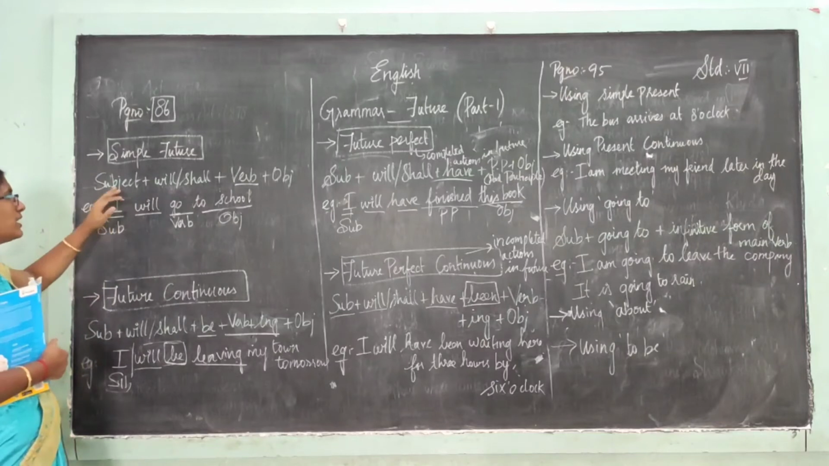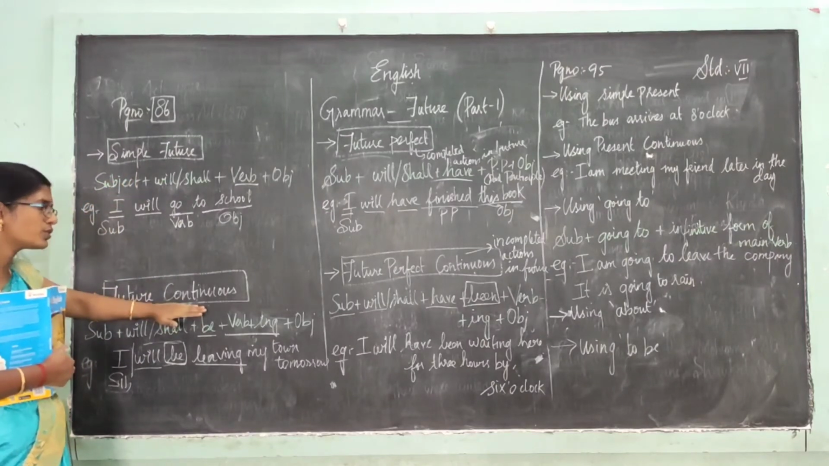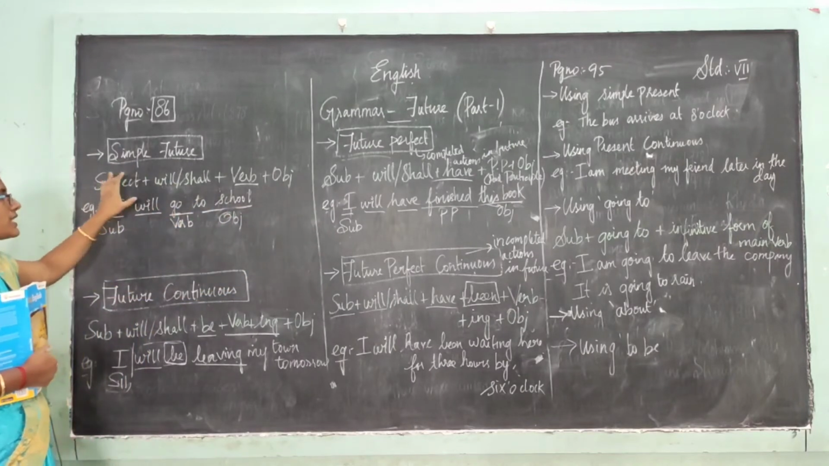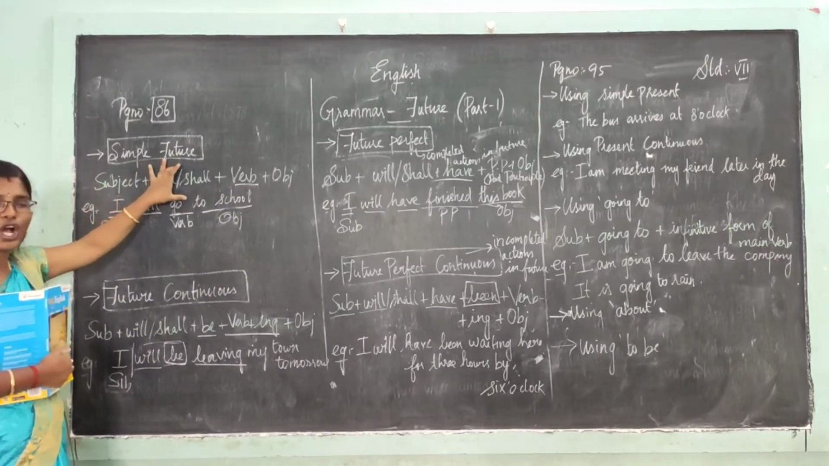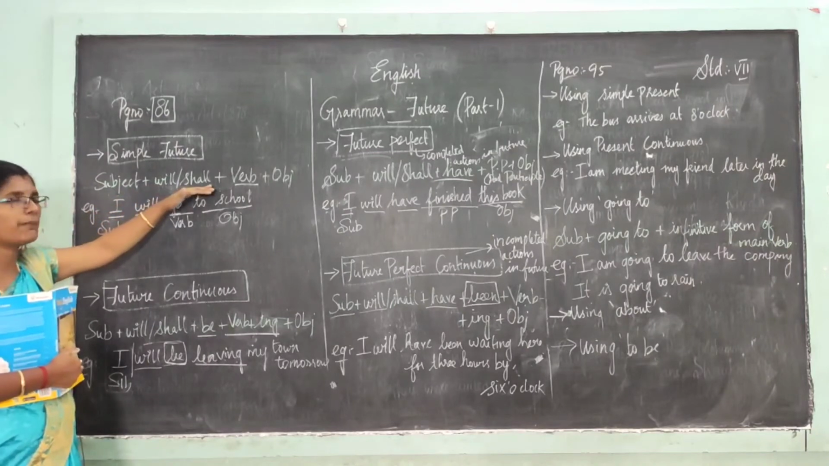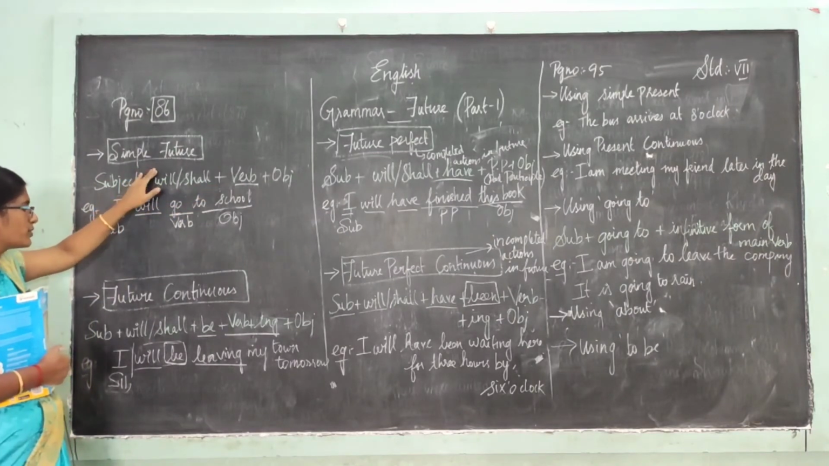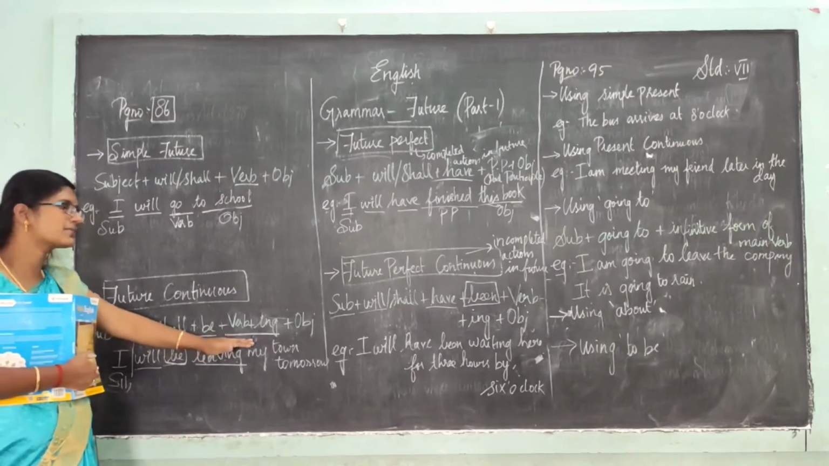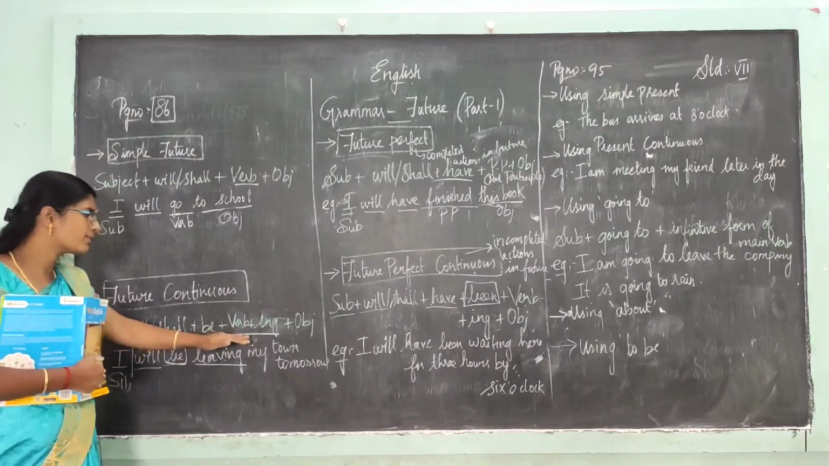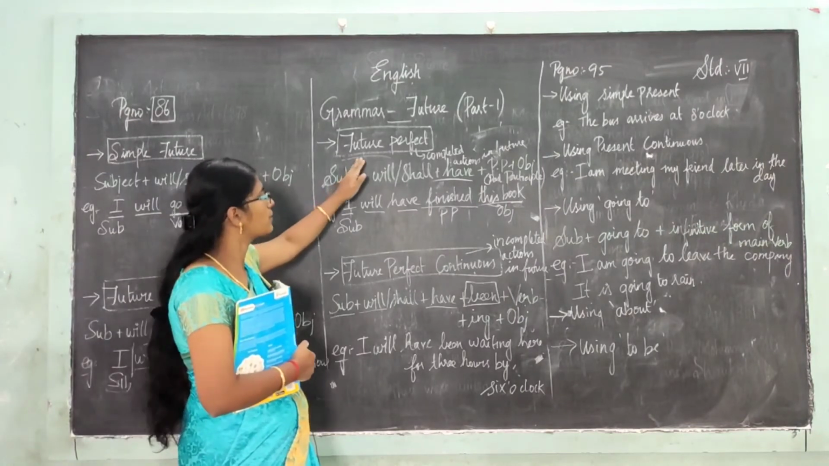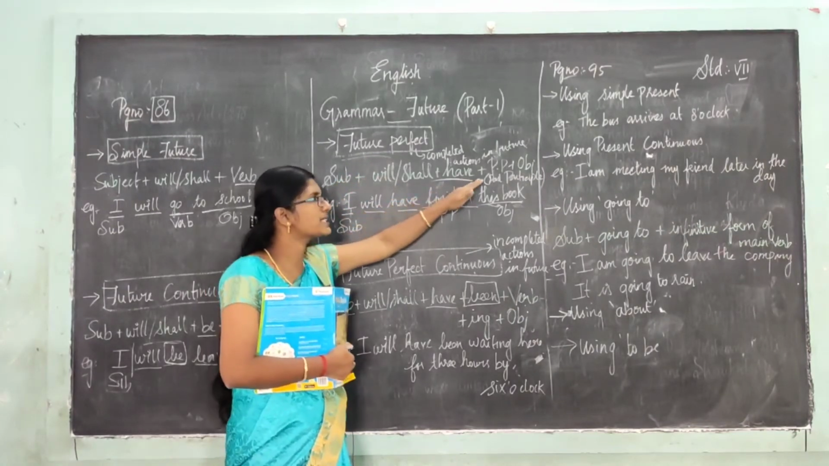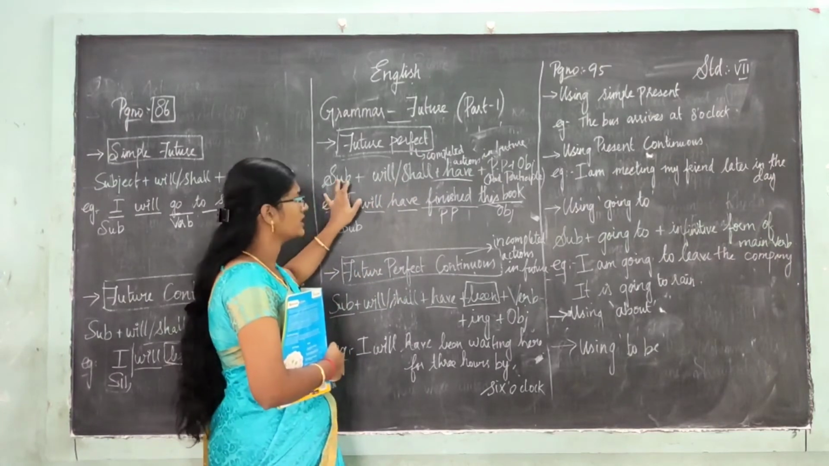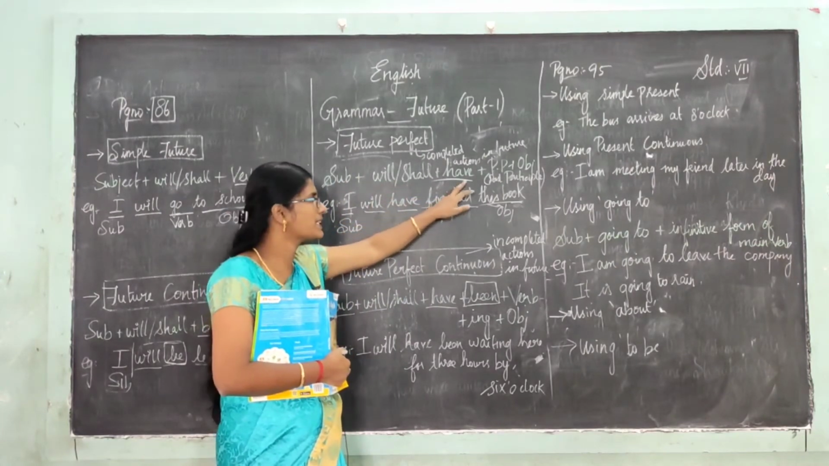Okay, what are the things we have? Simple future, future continuous, future perfect, and future perfect continuous. Just look at the format. Subject plus will or shall plus verb plus object is for simple future, and for future continuous you add be plus verb plus ing. And for future perfect, subject plus will or shall plus have plus past participle.